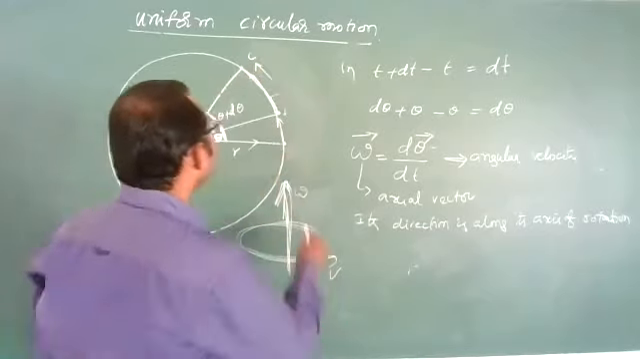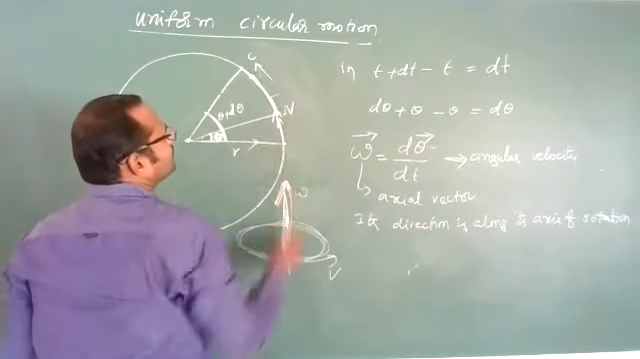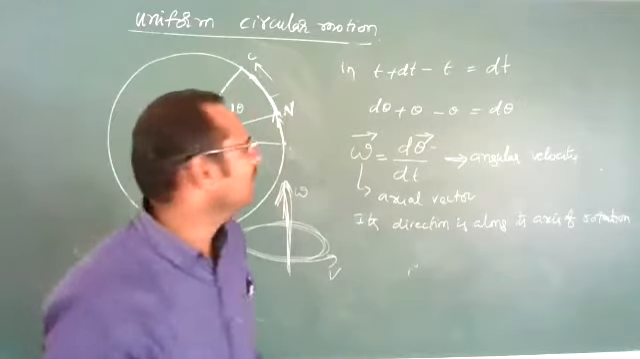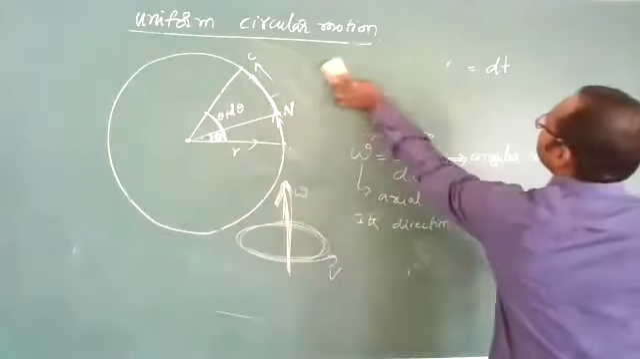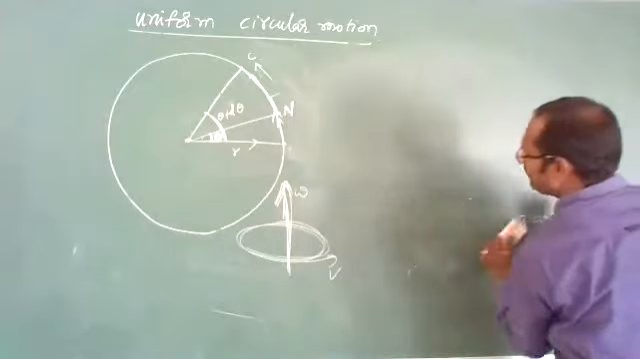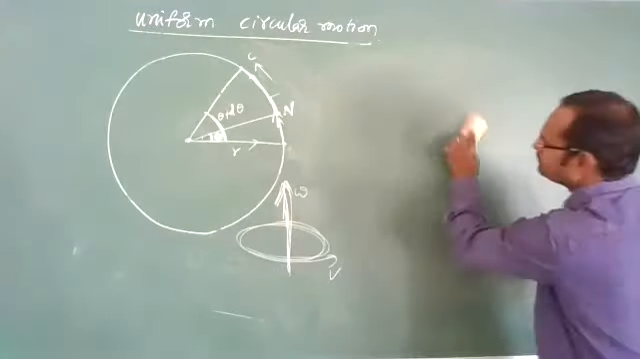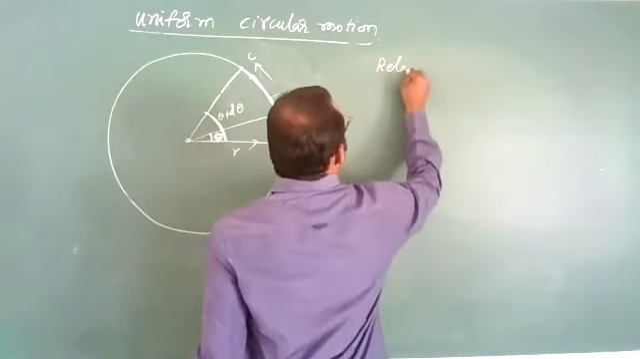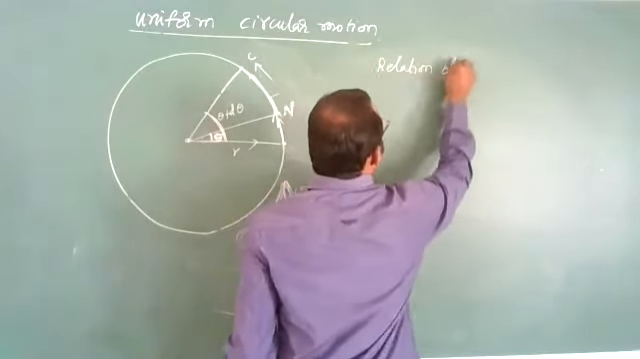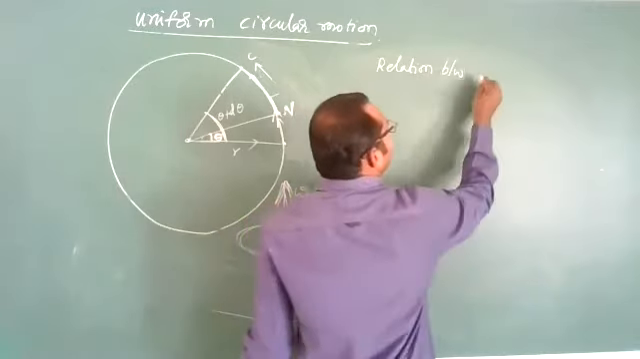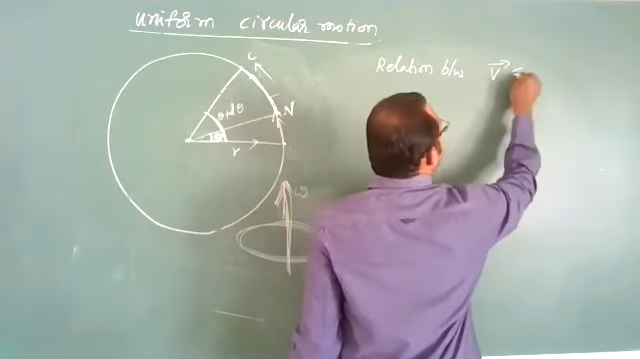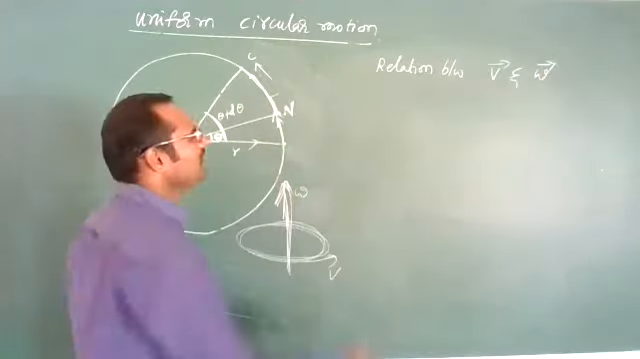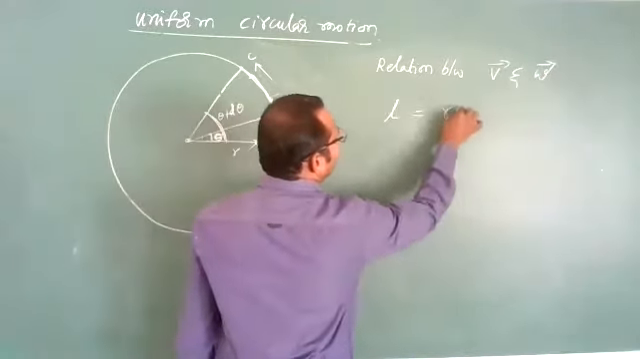Good. Now here it is moving with some speed also, no? It means it is moving with some linear velocity also, no? Clear? Then what is the relation between linear velocity and angular velocity? Very important point. Relation between linear velocity and angular velocity. What is the relation, sir? Very simple. We have written that L equal to r theta.